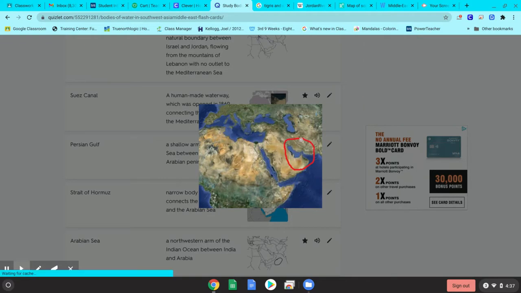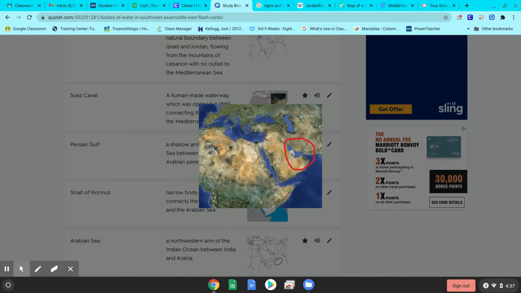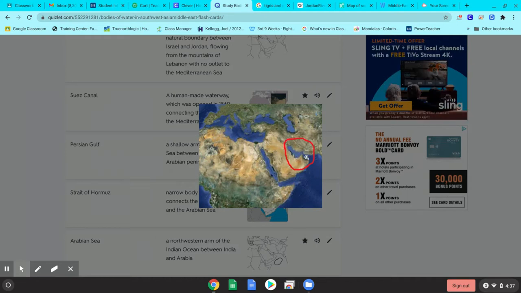I don't like this big red circle around all of this, okay? This right here primarily, this is mainly the Persian Gulf, all right? That circle's a little bit too big. So right here in this area, just this little lumpy area right there behind the Strait of Hormuz, you've got the Strait of Hormuz, and then you're in the Persian Gulf. So just be mindful of that.